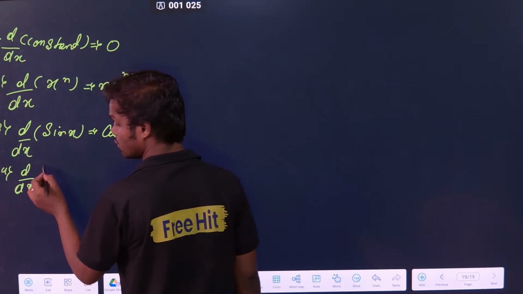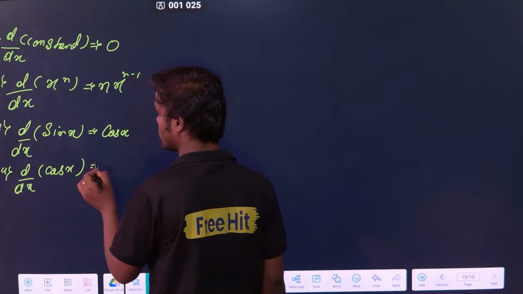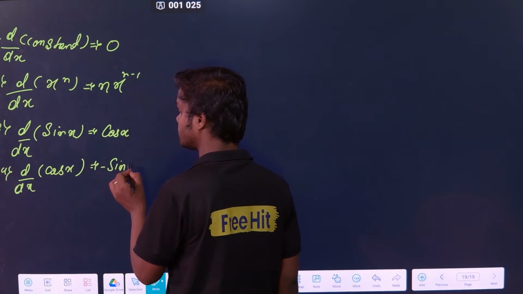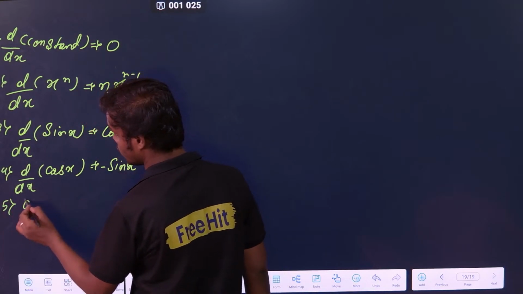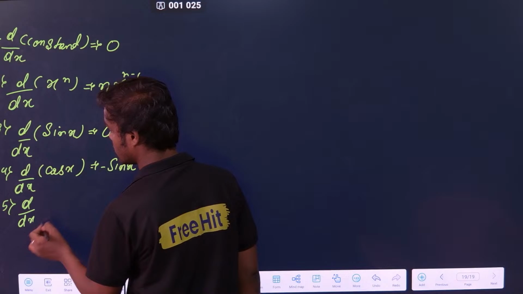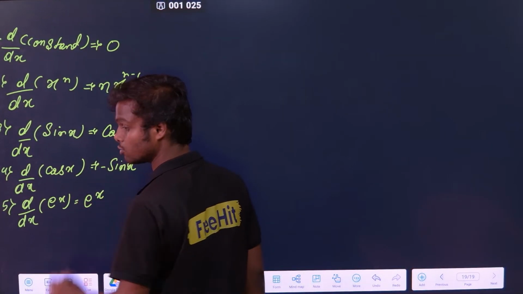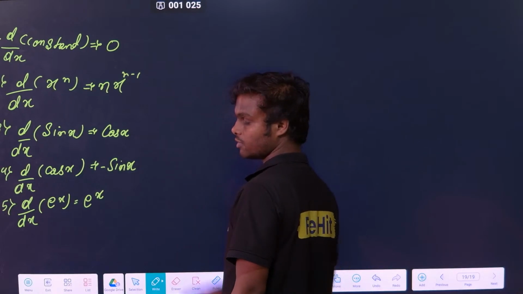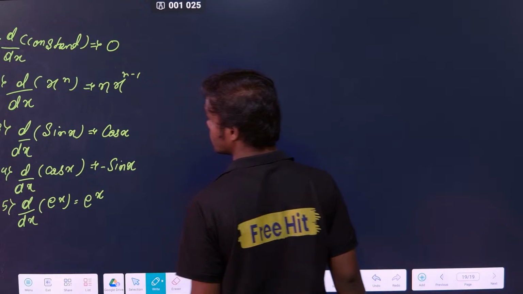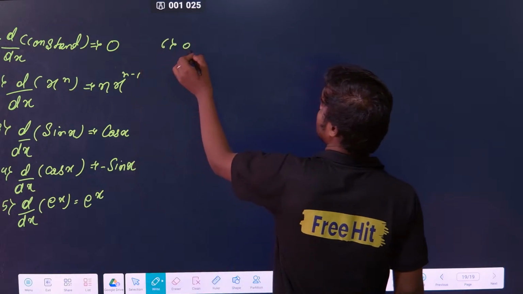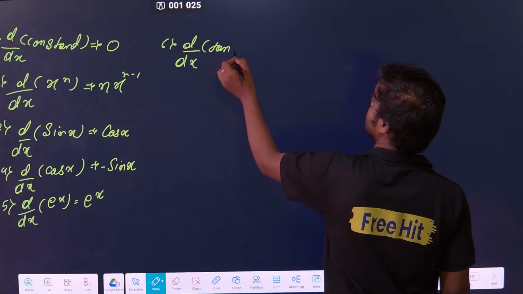Fourth, differentiation of cos x is minus sin x. Fifth, differentiation of e to the power x is e to the power x. Correct? That is fixed. The sixth rule is differentiation of tan x.